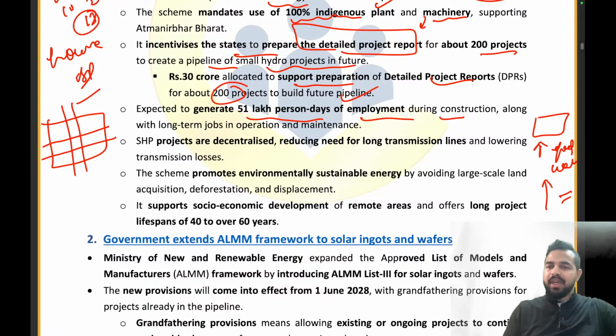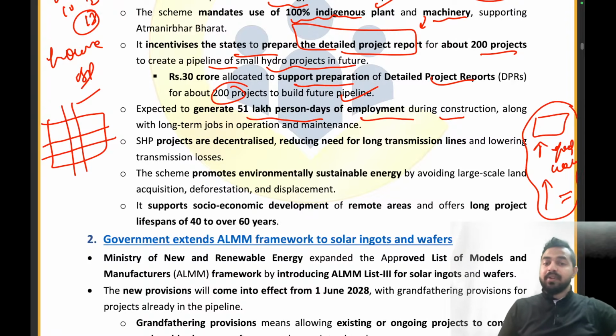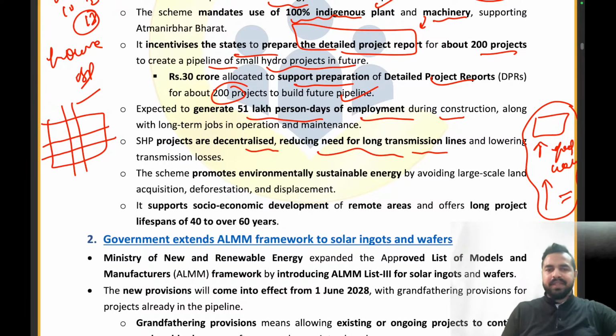So basically it will lead to the creation of so many jobs across the different areas. So that amount is 51 lakh percentage of the employment that can be generated with the help of these small hydro project schemes. These are decentralized, reducing the need for long transmission lines and lowering transmission losses.